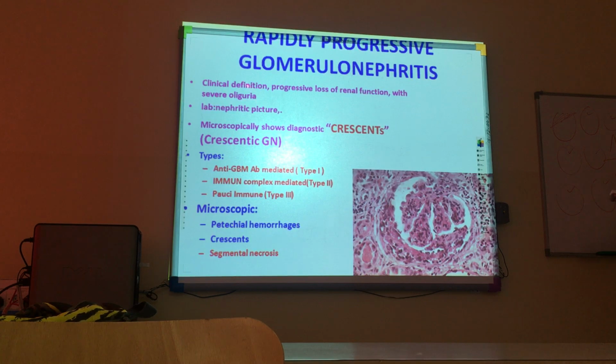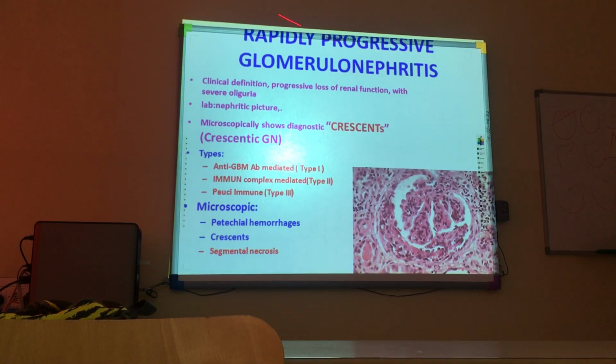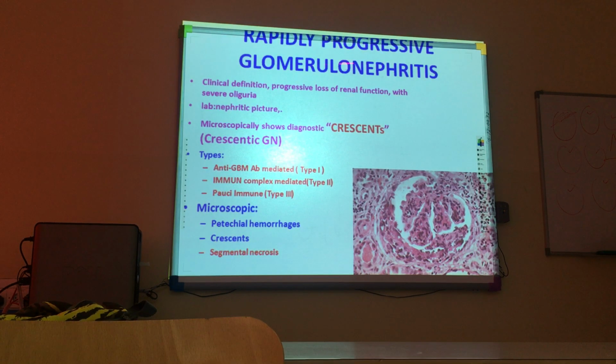Clinically, the definition is a progressive loss of renal function. You see the words rapidly progressive glomerulonephritis. So there is damage to the glomeruli which is very progressive, with severe oliguria. A patient cannot pass normal urine with this rapidly progressive damage. There is so much damage that normal urine is not filtered at all, or the filtrate is not formed.